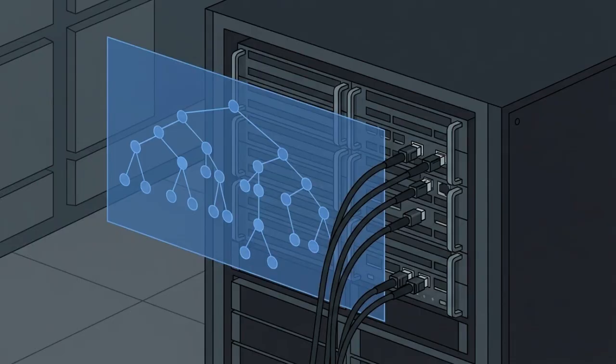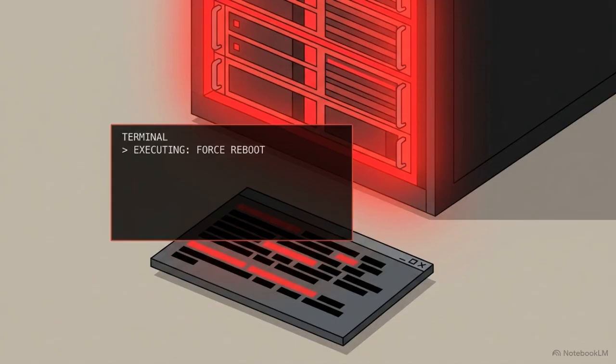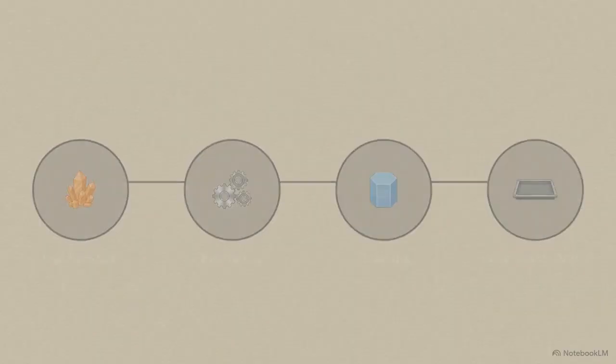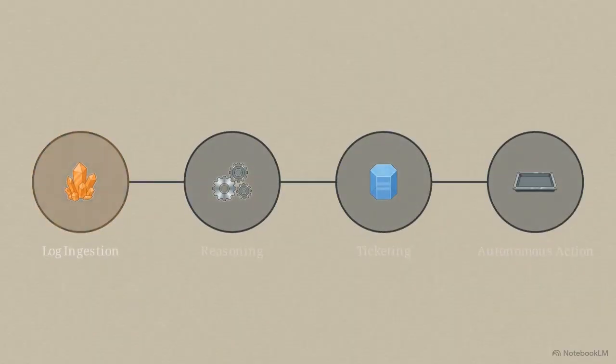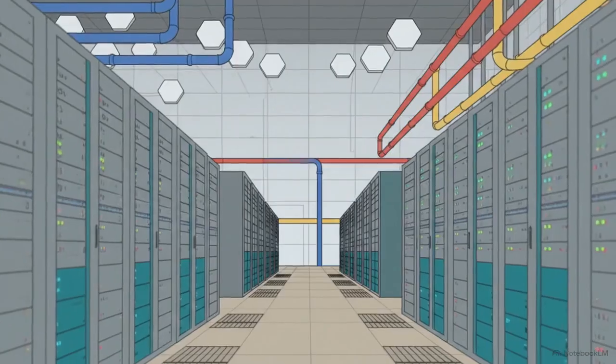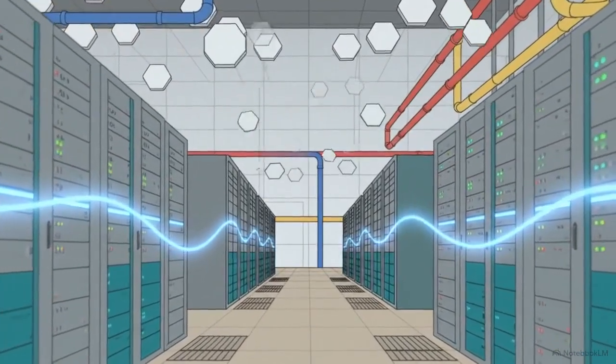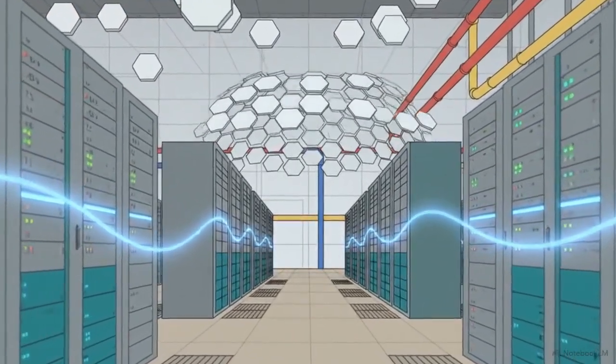This architecture enables existing background programs to utilize the AI's logical inference. Standard IT automation relies on scripts that follow rigid rules. If a service crashes, a script might simply restart it without identifying why the failure happened. OpenClaw follows a different sequence. It reads the pre-crash logs, analyzes the stack trace to determine the cause, and documents the error in a ticketing system before it ever attempts a restart. By integrating language models directly into the local environment, OpenClaw creates a self-documenting immune system that manages the enterprise autonomously.